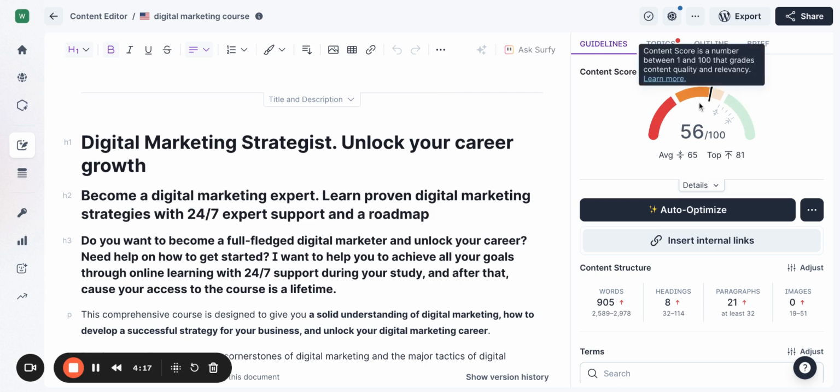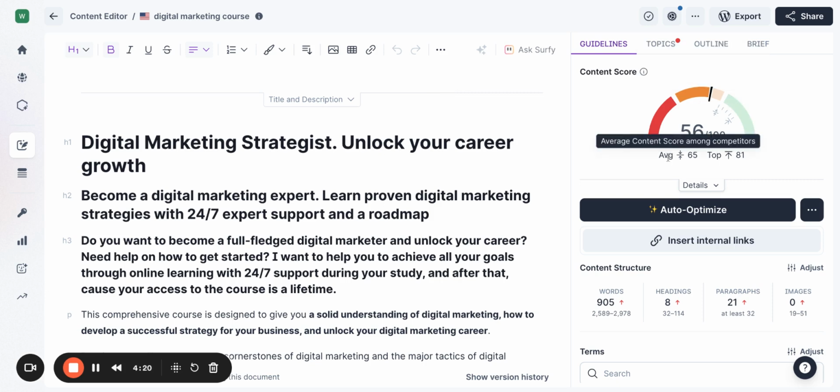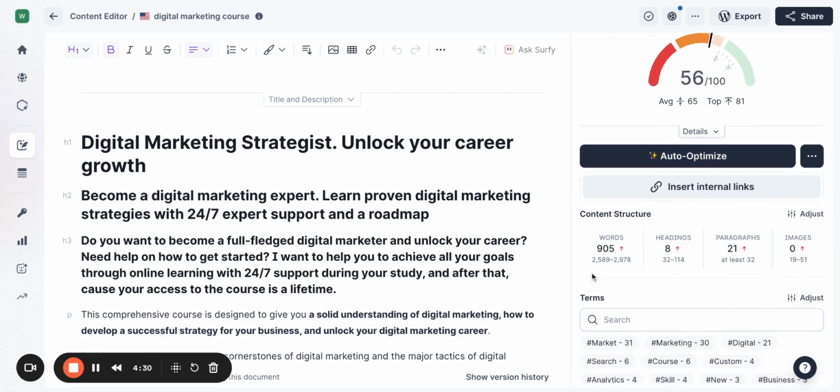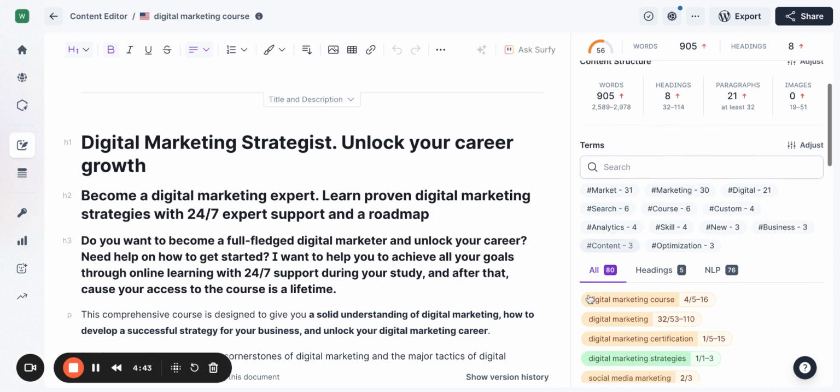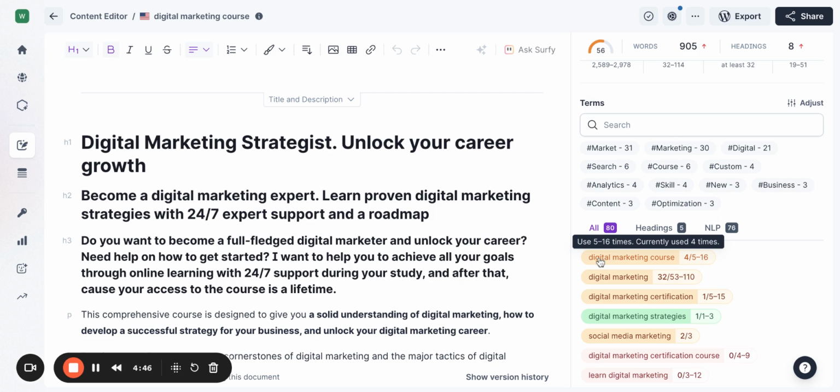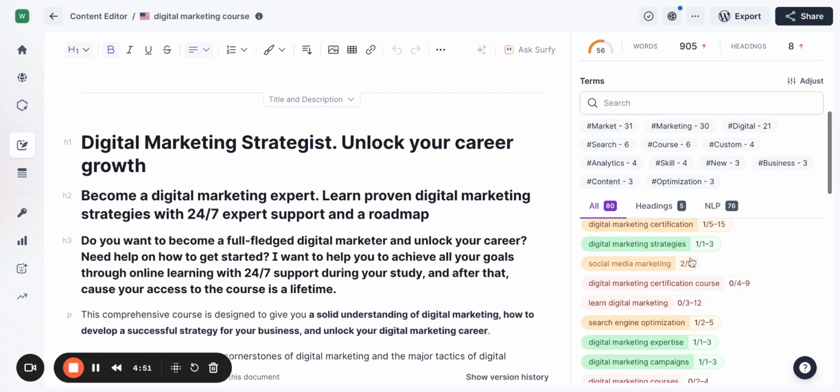Here you have the content score. It's a pretty honest content score where you see that we are lower than most of our competitors. The average competitor has 65 and the top one has 81. And we have the basic recommendations: how many words we need in the text, how many headings, paragraphs, images, etc. And here the magic of AI works. Surfer helps us analyze the most relevant terms. So we see the keywords, for example, digital marketing course is mentioned just 4 times, and we need from 5 to 16 mentions. Digital marketing strategy is okay. It's mentioned one time and we need from 1 to 3.